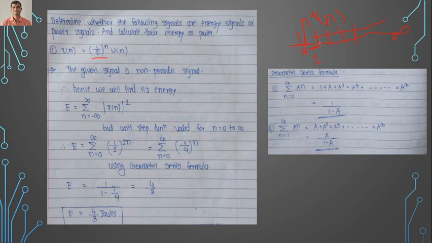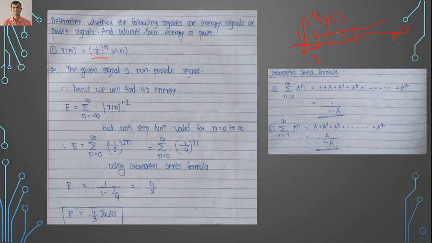But here when I multiply the amplitude, here we will have 1 by 2 raised to 1, then here 1 by 2 raised to 2, then here 1 by 2 raised to 3. So the amplitude is changing for each and every signal. The same signal is not going to repeat. So the given signal is a non-periodic signal.